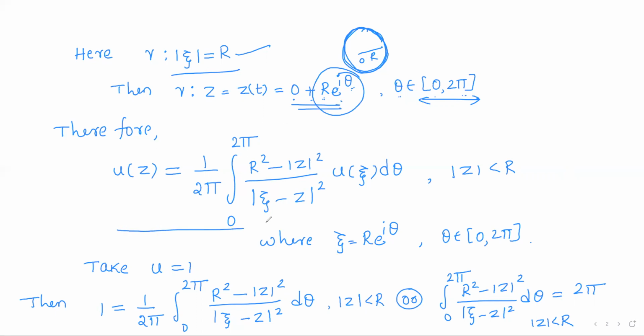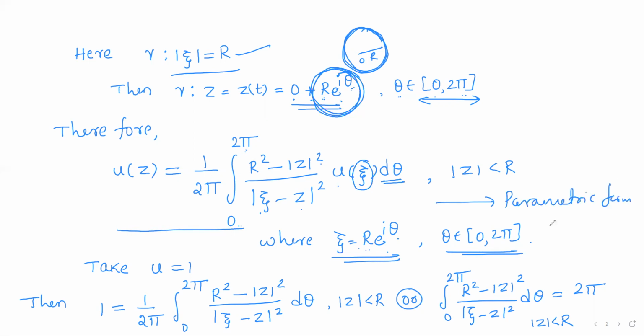So writing the same Poisson's integral in the parametric form: integral with limits 0 to 2 pi of r square minus modulus of z square by modulus of xi minus z whole square into u of xi d theta, where xi has to vary over the points of the circle. That is, xi takes the values r into e power i theta, as theta varies over the closed interval 0 to 2 pi. So this is just the parametric form of the Poisson's integral.